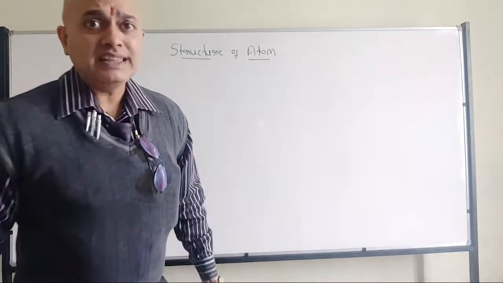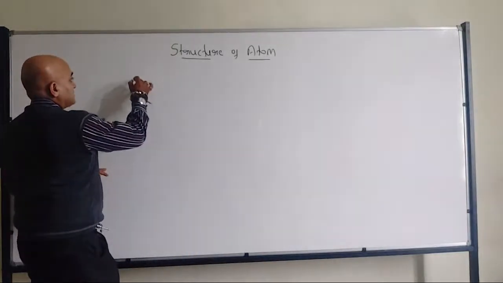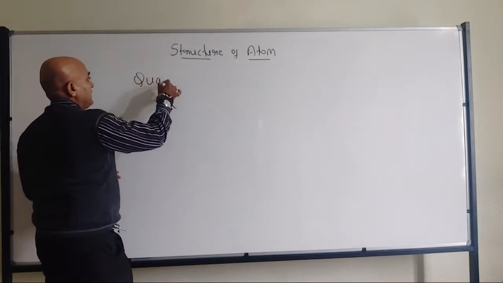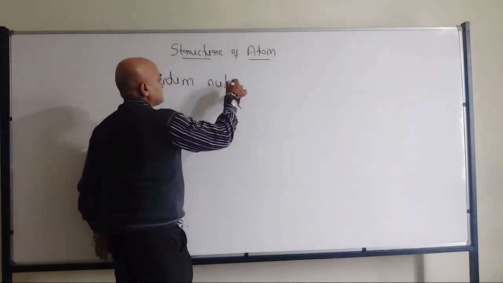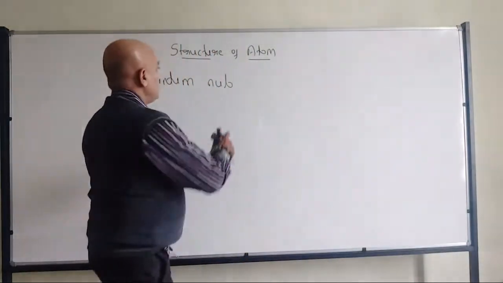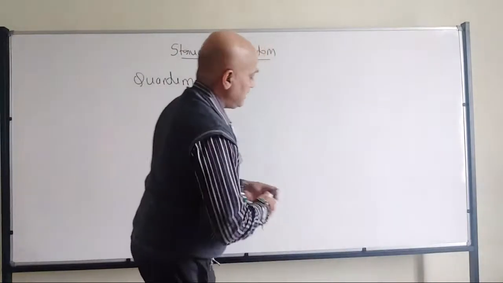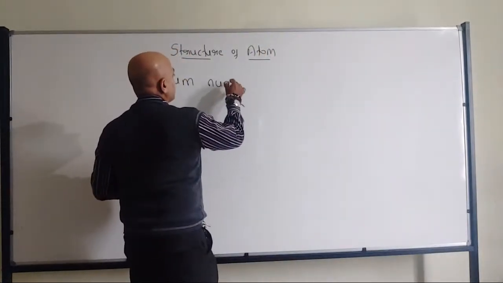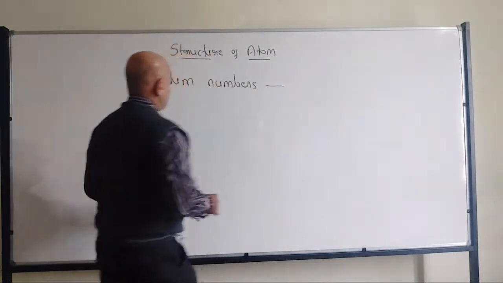Very repeatedly they have asked the question on this. Okay? So in the last class, yesterday, we have discussed briefly about the quantum numbers.